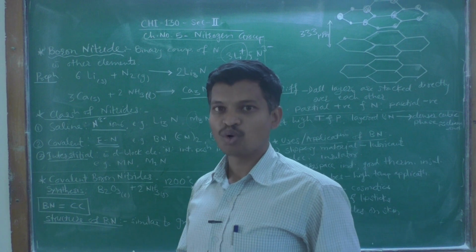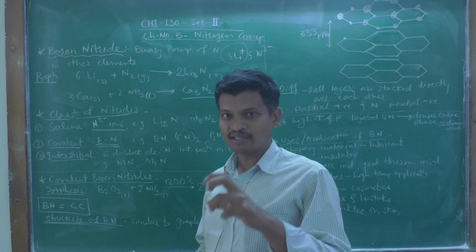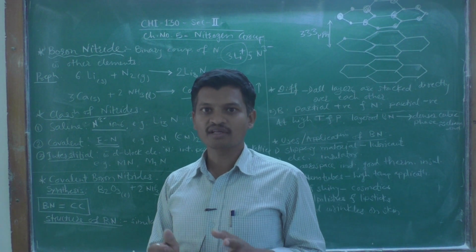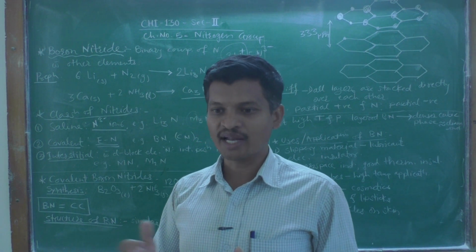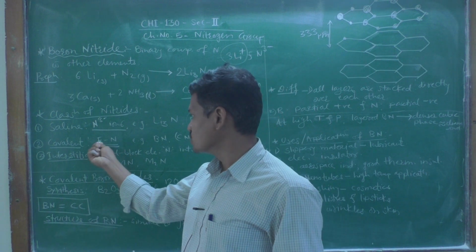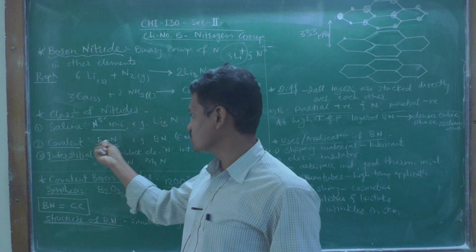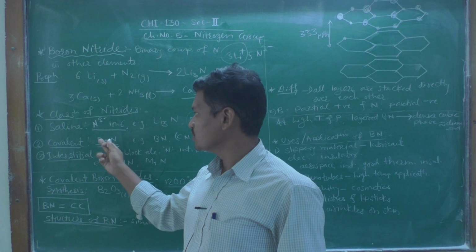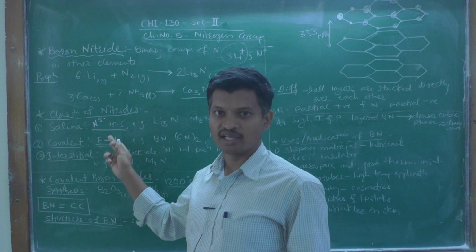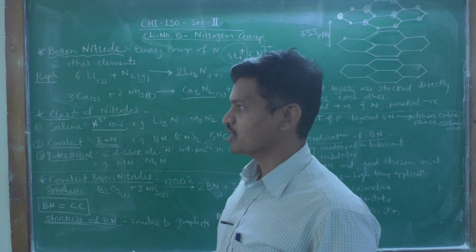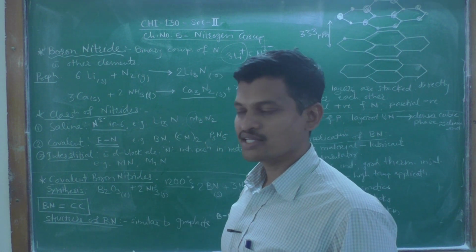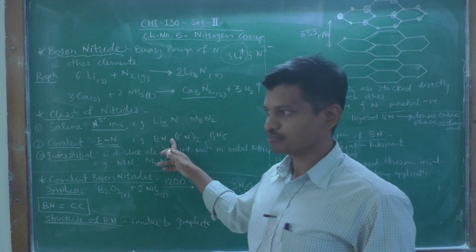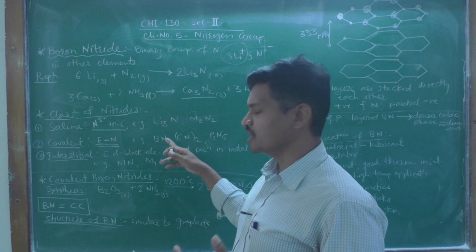Then the second one is covalent nitrides. The title indicates that the bond between the element and nitrogen is covalent in nature. When any other element is bonded to nitrogen, the bond between that element and nitrogen is covalent. That's why these nitrides are called covalent nitrides. For example, boron nitride.